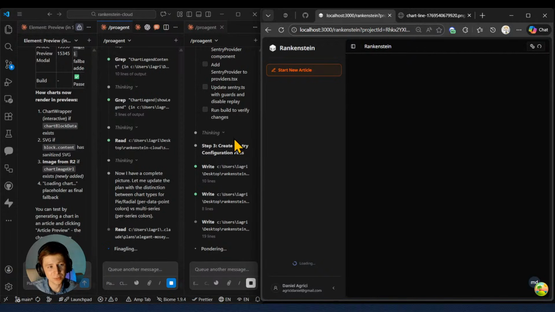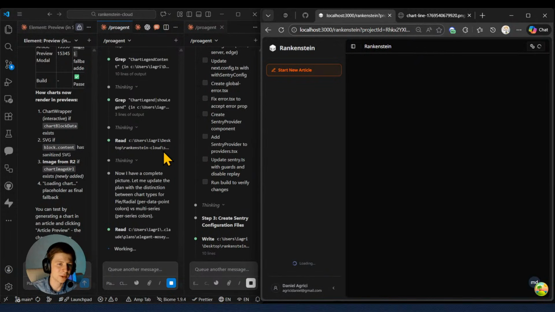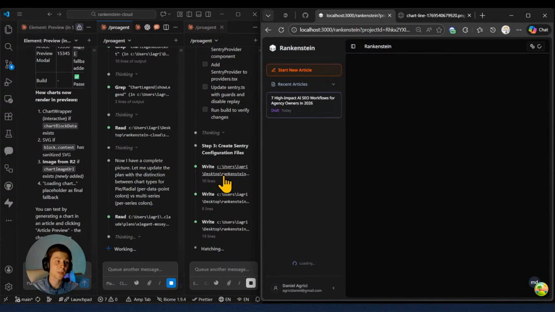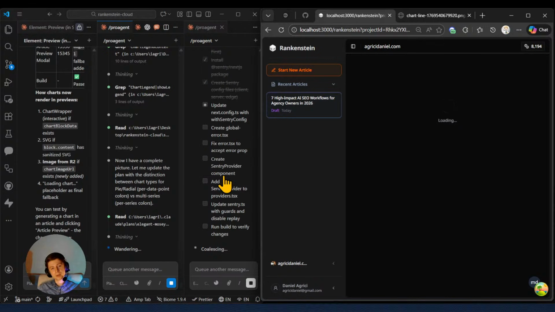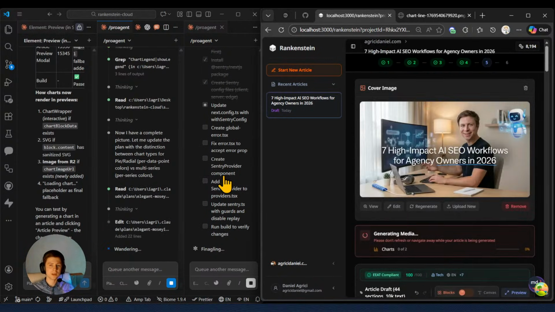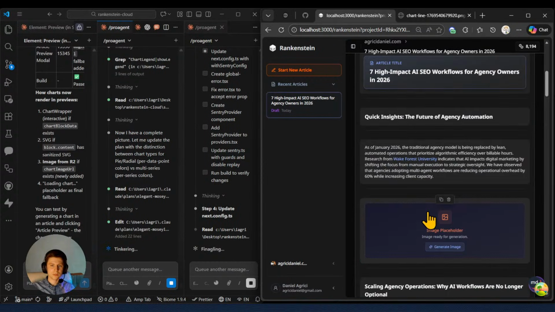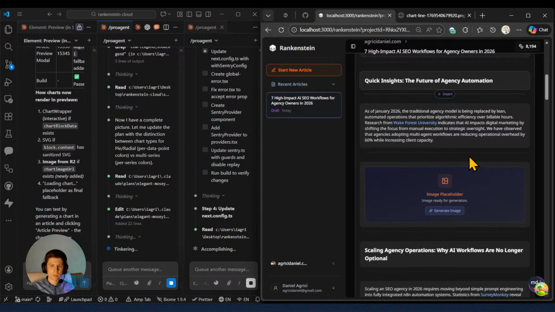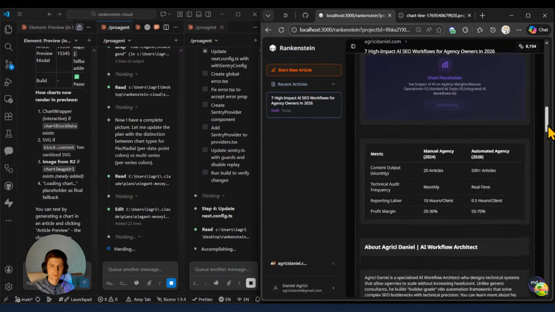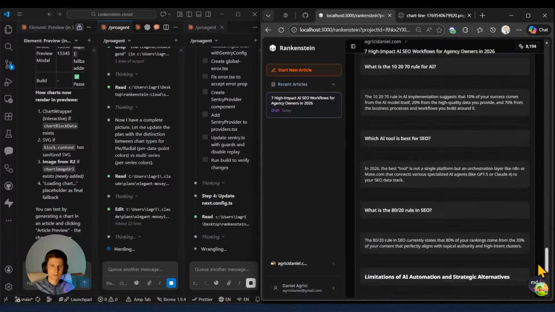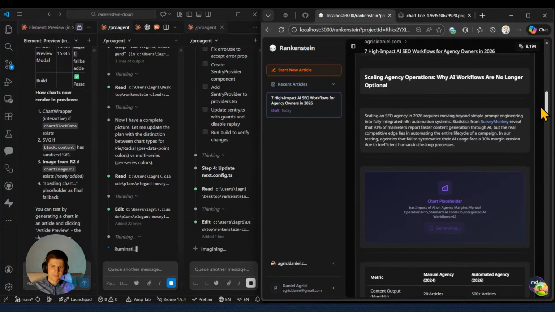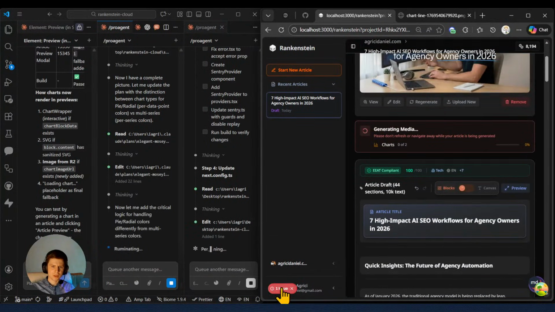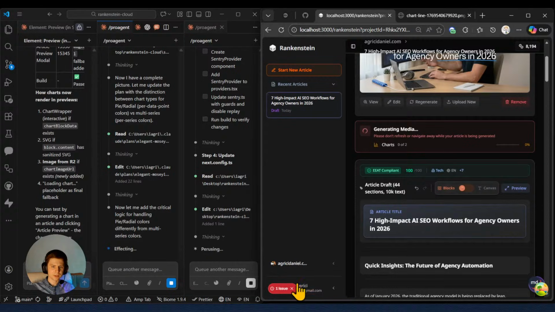Then for now, I'll be on standby till these two guys are finished, and afterwards I will proceed. I really hope it will not damage our code base, but let's see. Currently we're installing this Sentry package from Next.js, and yeah, I would say that's it. Yeah, I think here we can put, maybe for them to be generated in parallel. But this is okay. I'll just press start new article for now.